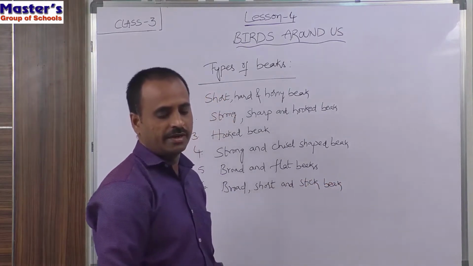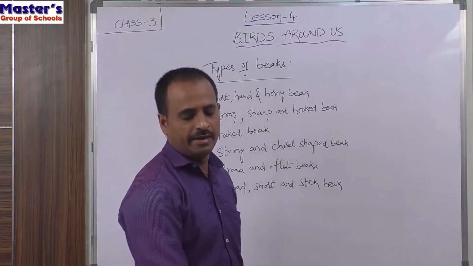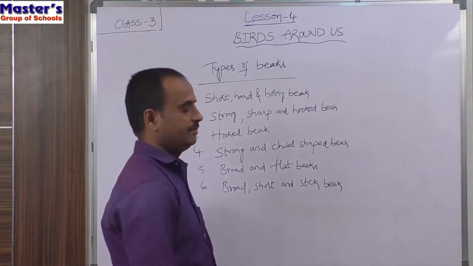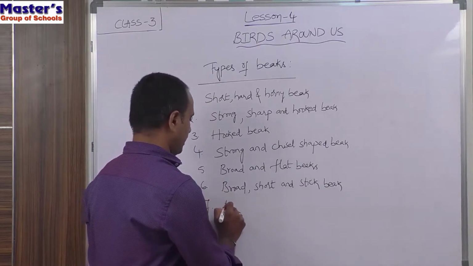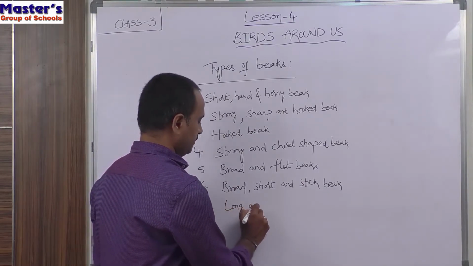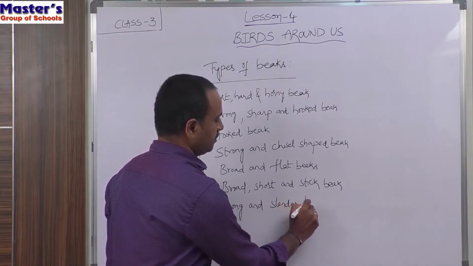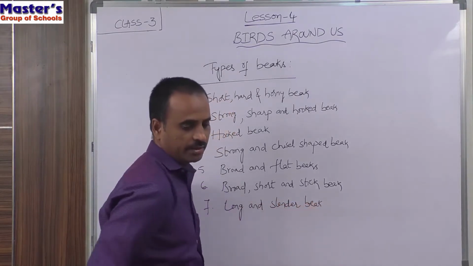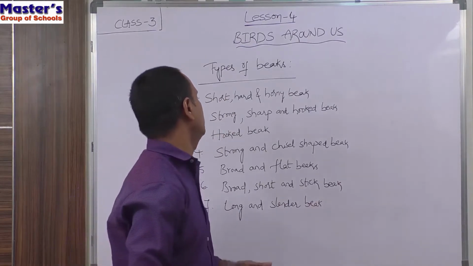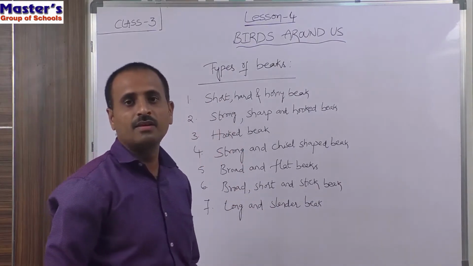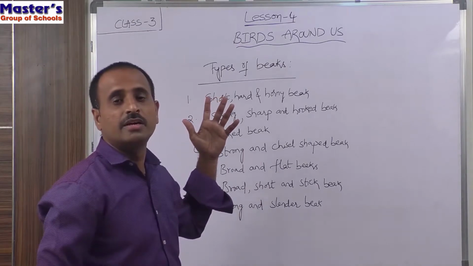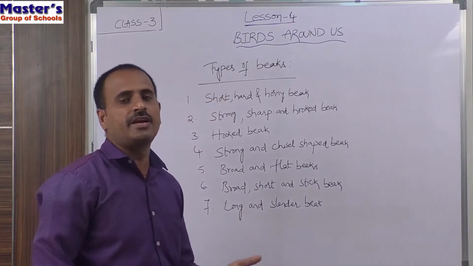And the next type of beak is long and slender beak. So children, these are the different types of beaks for different birds depending upon their eating habits.